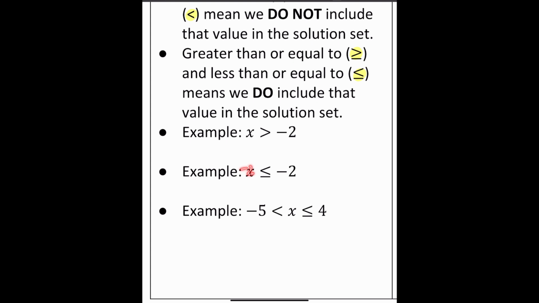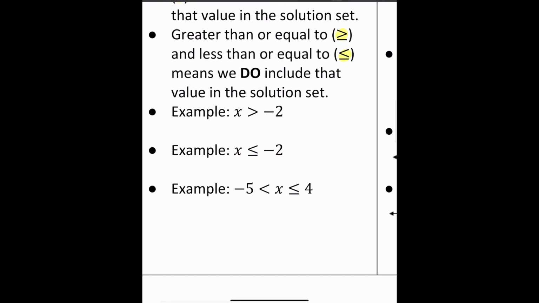That -2 is less than or equal to -2. So we do include -2 in the solution set. And then here we have something like this. We have -5 is less than x, which is less than or equal to 4.